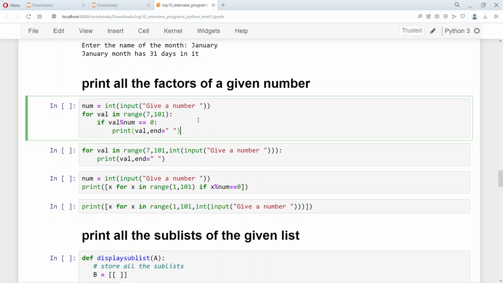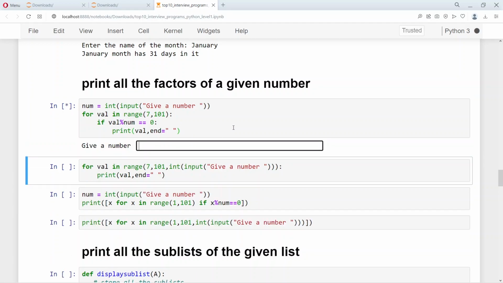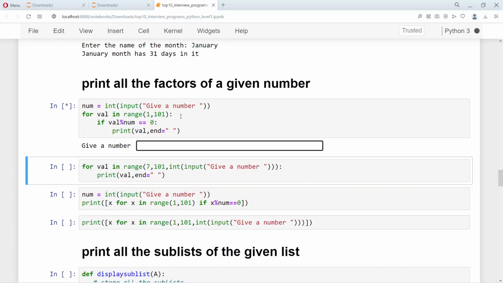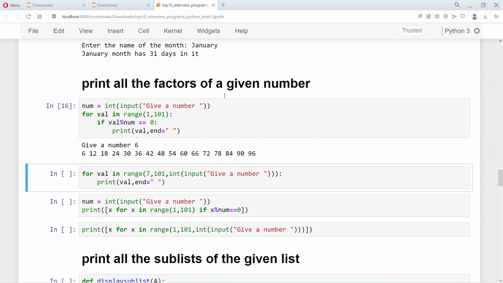So if you want to give the factors of a given number, for example, let's say I give 6, it will give you all the numbers that are divisible by 6. Even when you start from 1, let me give a 6, and it's giving you that from the number 6 till 96 we have all these numbers which are divisible by 6.